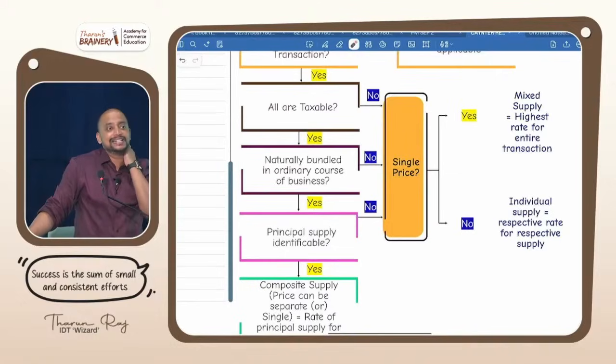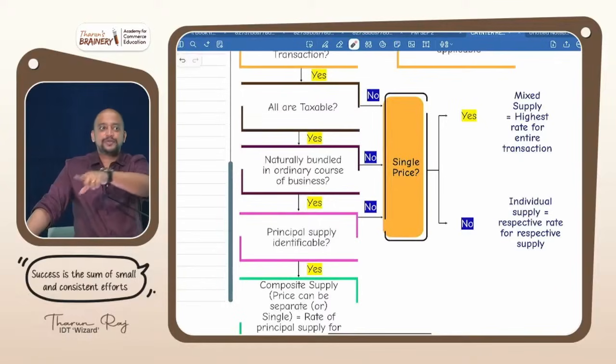And next one, AC and installation. AC and installation, naturally bundled. Exceptions are there. Sometimes you can buy only the AC and get the installation done by your own person. But it is naturally bundled, because we need to see the ordinary course of business. Are you understanding? Then one more example.